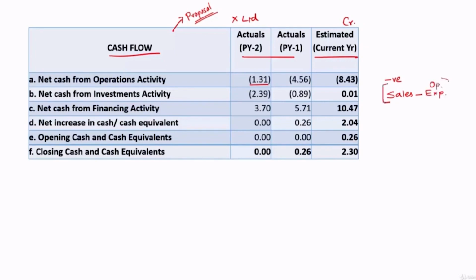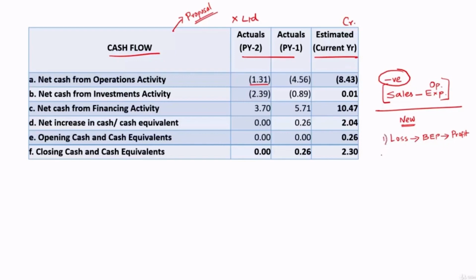And eventually, if they look back, they have not generated any cash. They have actually used cash in their operations. They are running business. The very objective of running business is to make money. But when they look back at the operations, they have not made positive cash. They have made negative cash. Okay, and it is bound to happen, especially in new companies, because in the initial stages they'll be suffering losses, then they will reach their break-even point, and only after that they'll start making profits. Okay, so those companies will be having negative cash flows from operations.